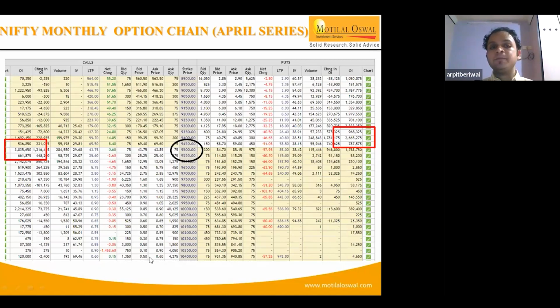But now if you see, as expiry is coming close, the range is getting narrower and narrower. Currently the range is between 9,300 and 9,500, because the probability is low, and as time comes close to the expiry, Nifty is also stuck in a range. So market participants are expecting not much of a bigger move, and it is likely to stay in this range.